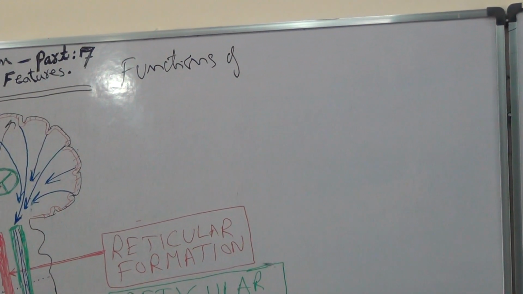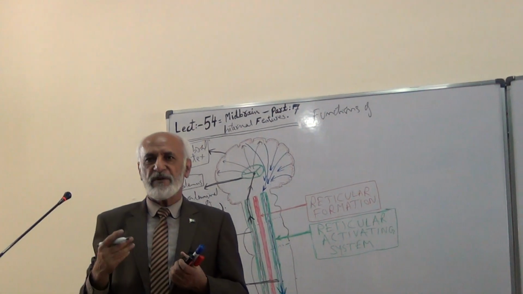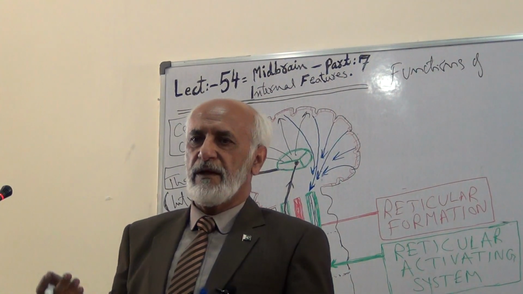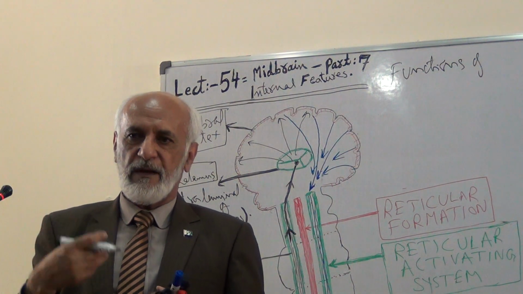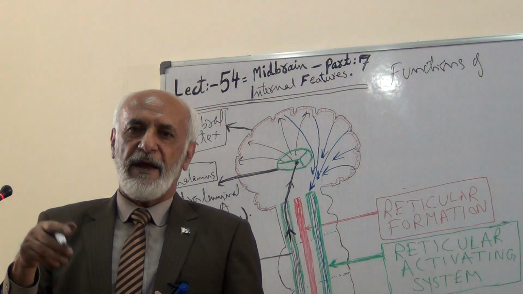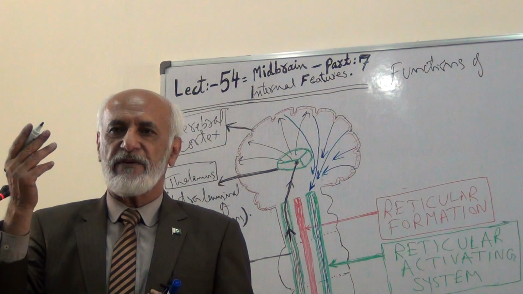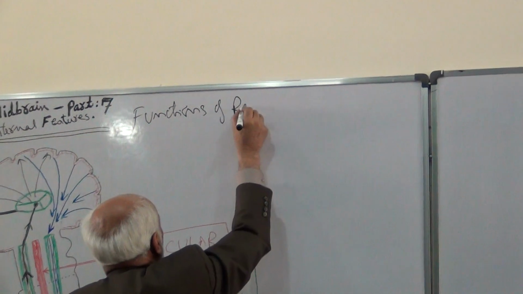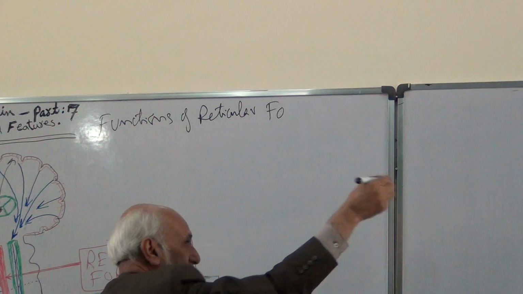We first talked about the structure and location of the reticular formation, and in today's lecture we discussed the location, morphology, and functional significance of the reticular activating system. Now again we will first discuss the functions of the reticular formation, and after finishing with that we will then discuss the functions of the reticular activating system. So we will now discuss the functions of the reticular formation, not the reticular activating system.